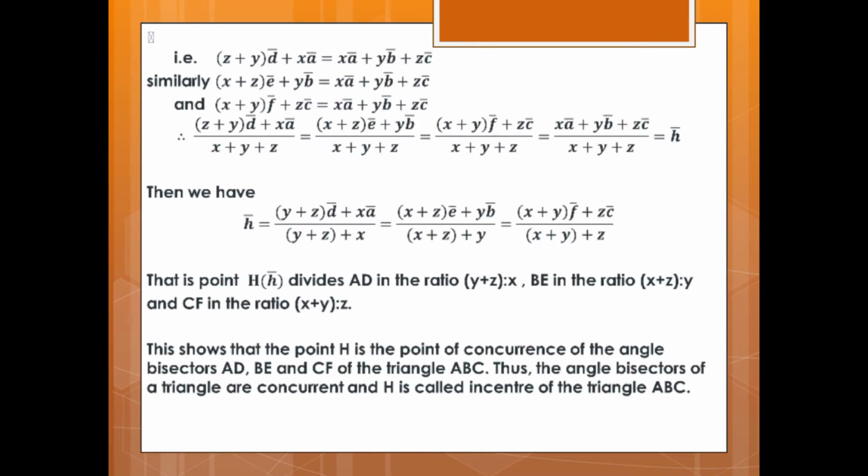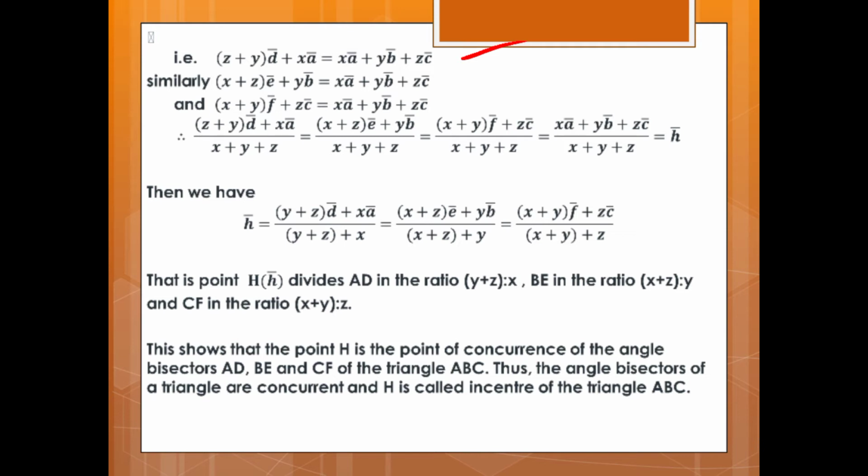That is, Z plus Y into D vector plus XA vector is equal to XA vector plus YB vector plus ZC vector. Similarly, X plus Z into E vector plus YB vector is equal to XA vector plus YB vector plus ZC vector, and X plus Y into F vector plus ZC vector is equal to XA vector plus YB vector plus ZC vector. Therefore, Z plus Y into D vector plus XA vector upon X plus Y plus Z is equal to